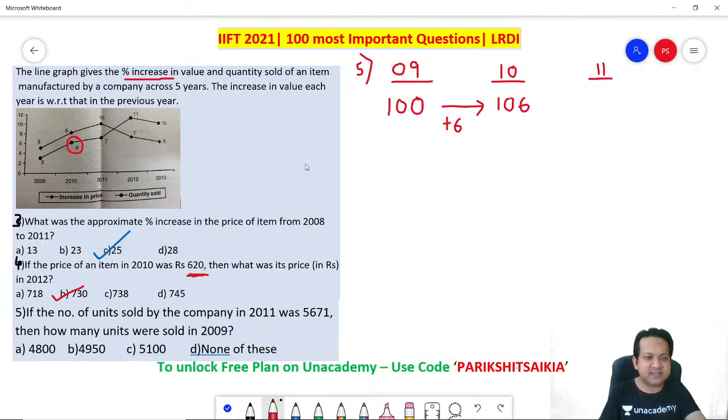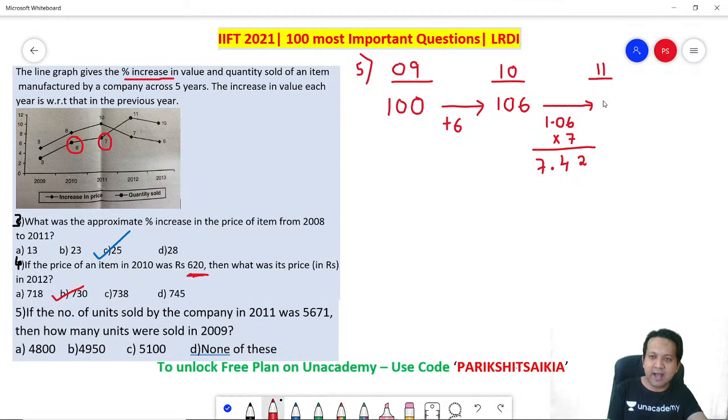Correct? Next year, what has happened? 7% increase. So again, very easy. How do you calculate 1% of a number? Very easy. Put a decimal before the last 2 digits from the right hand side. So if you put a decimal before the last 2 digits, it means 1% is 1.06. 1% of 106. So 7%. Remember, you need 7%. 7% is into 7. So 7.42. So the increase is plus 7.42.